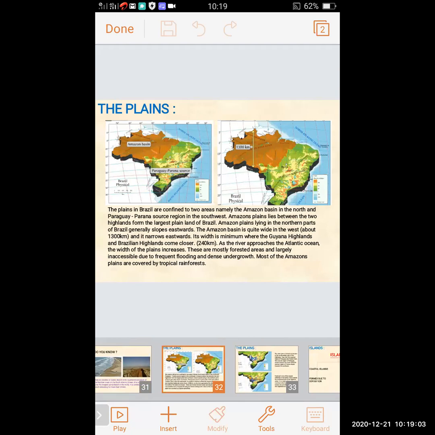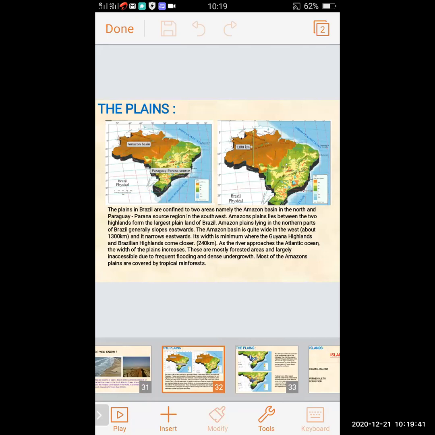You can see in the first map the Amazon basin and the Paraguay basin. To the north it is the Amazon basin, and to the southwest it is the Parana and Paraguay region.